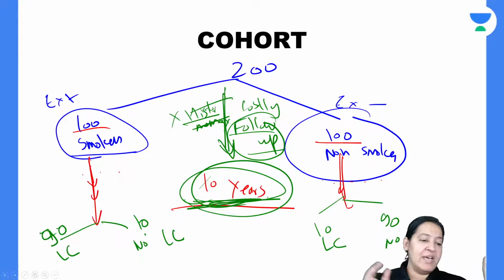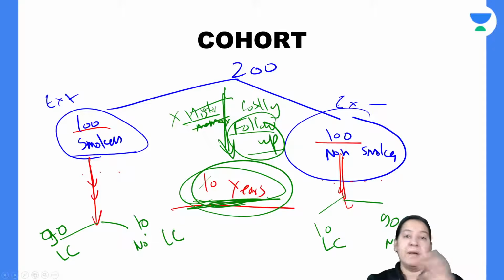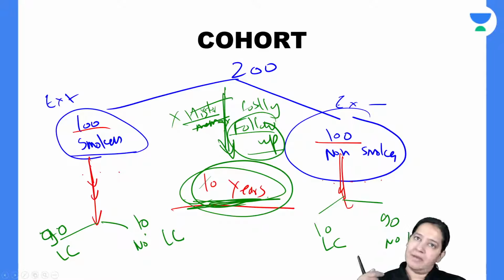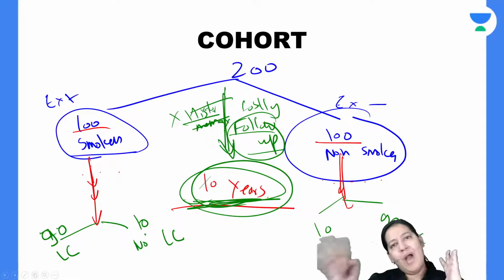So the advantage there becomes a disadvantage here. That was cheap, but this is costly. That was based on memory. Here, no memory is required, right? It is based on follow-up. There was no follow-up there. So the advantages there are disadvantages here, and the advantages here are disadvantages there. That was a fast study. This is a slow study. It requires 10 years. That required a few days, right? So you have got it.